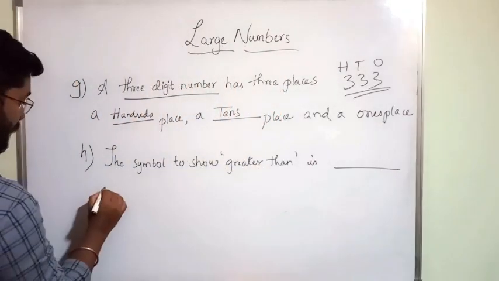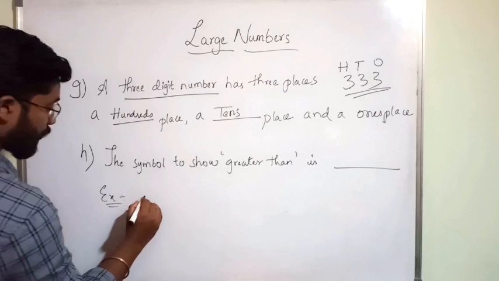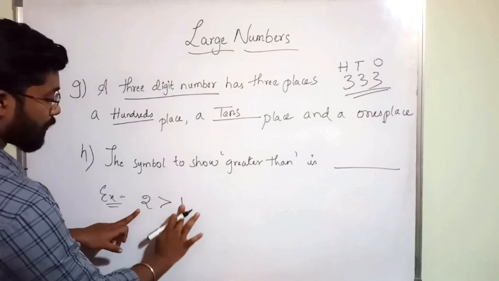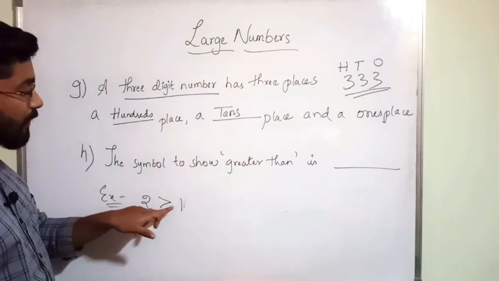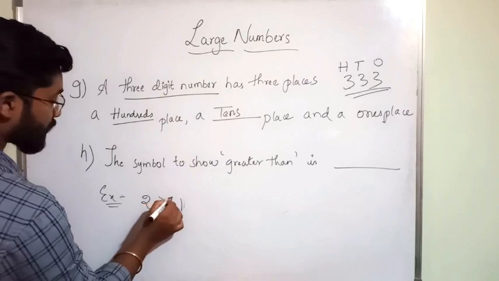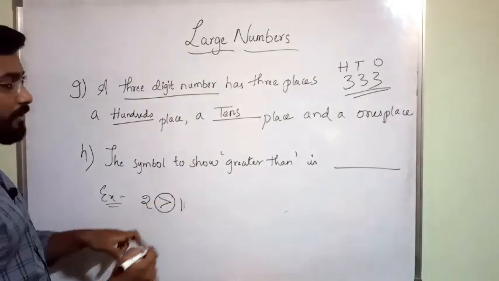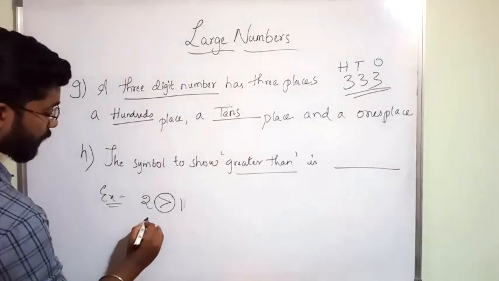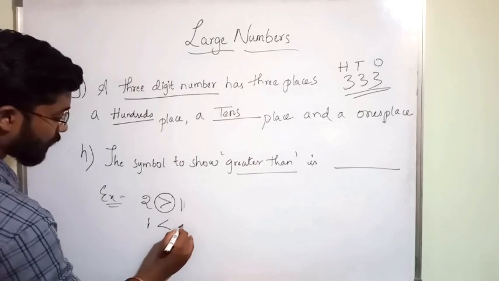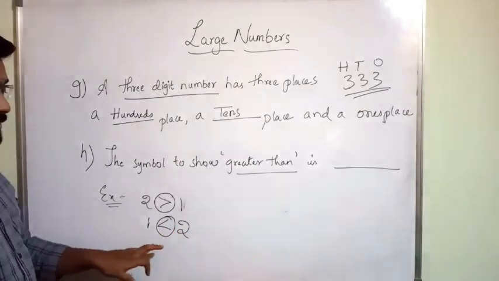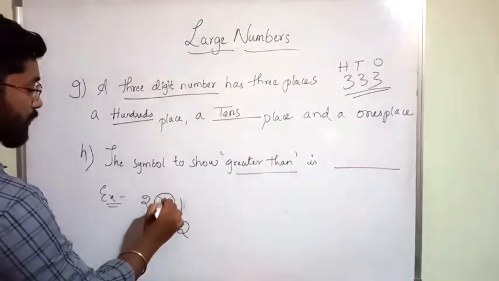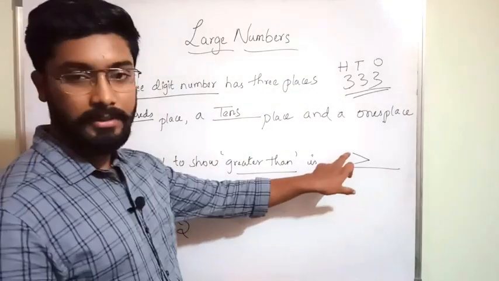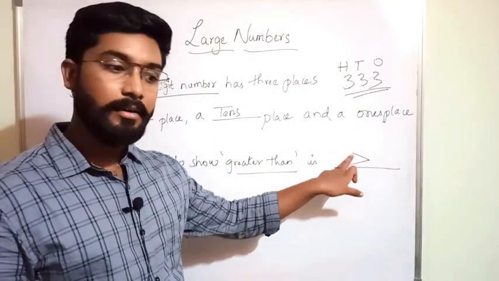So for example, 2 is greater than 1, which means 2 is bigger than 1. How are we going to represent this? With this symbol we represent greater than. This is called the greater than symbol. And 1 is less than 2. This is called the less than symbol. We represent greater than with this symbol. Okay, clear?